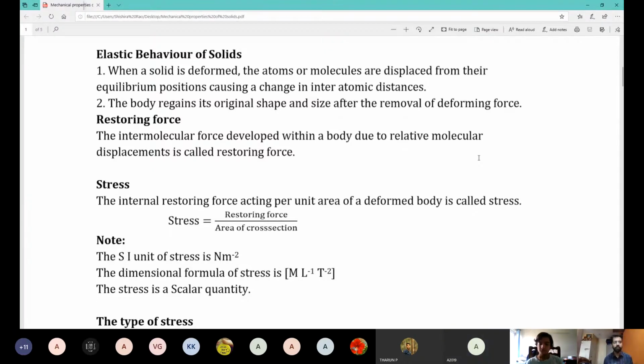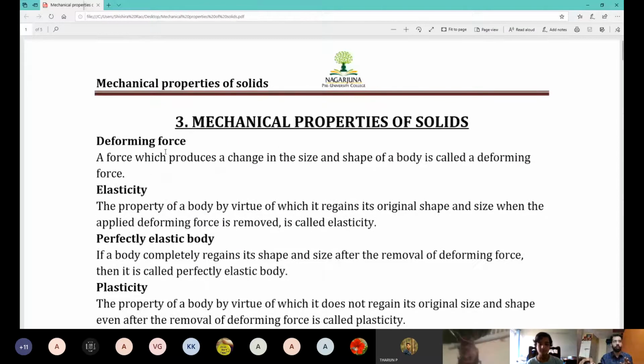Now, if the push or pull changes the shape of a body, deforms a body, then that force is known as deforming force. Force which produces change in size and shape of body is called deforming force. And after the removal of that force, if the body regains the original shape, then that body is elastic. If not, it is inelastic.